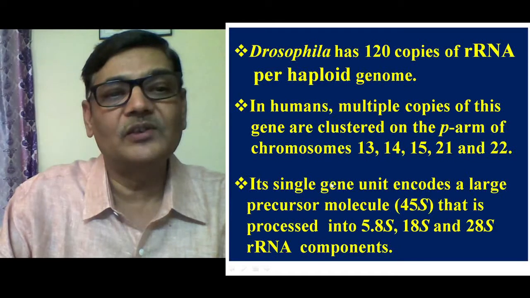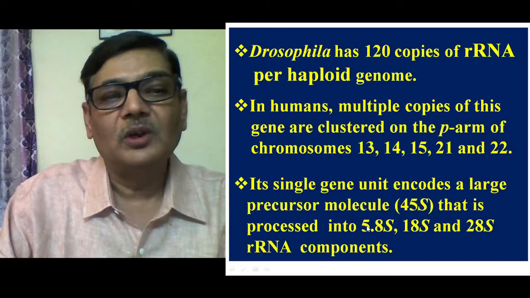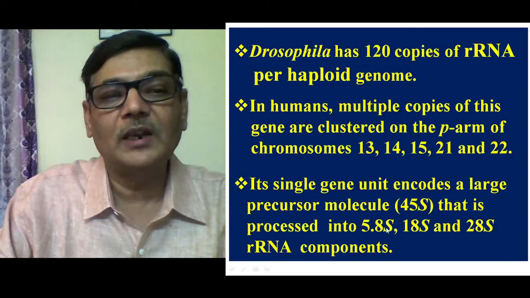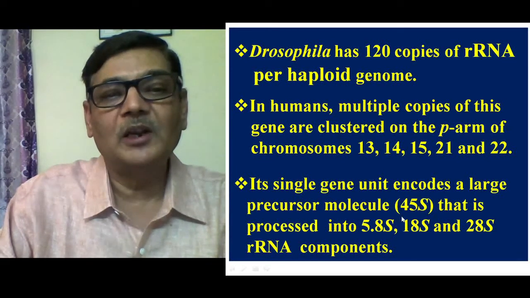You should know that this single gene unit encodes a large precursor molecule, the 45S ribosomal RNA, which is synthesized from that portion of the ribosomal RNA gene, and that further gets processed into the ribosomal RNAs 5.8S, 18S and 28S. We know that another 5S ribosomal RNA is also required, but that is made available from a different portion of the chromosome.